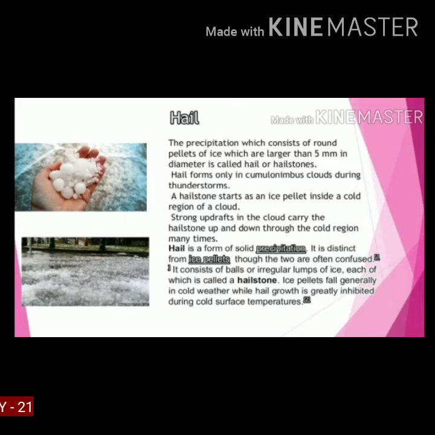Hail is a form of solid precipitation. It is distinct from ice pellets, though the two are often confused. It consists of balls or irregular lumps of ice, each of which is called a hailstone. Ice pellets fall generally in cold weather, while hail growth is greatly inhibited during cold surface temperatures.